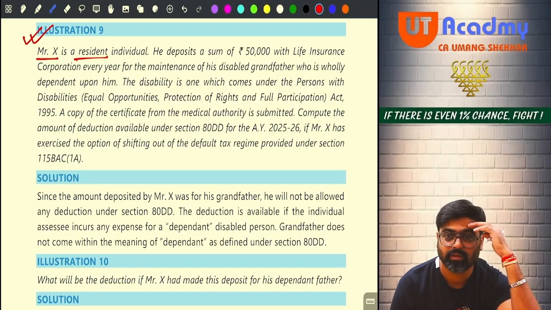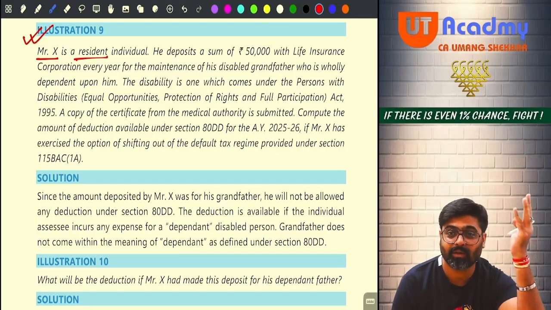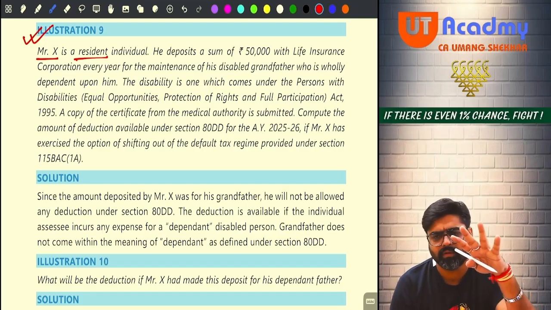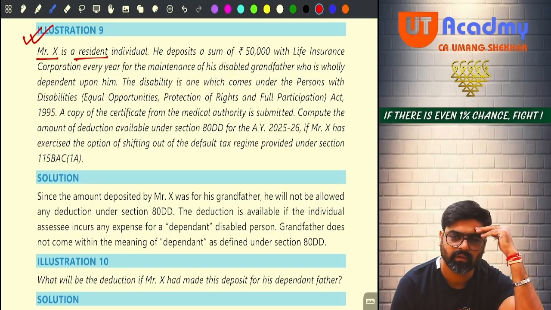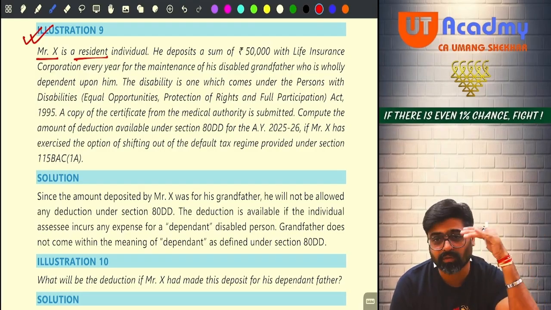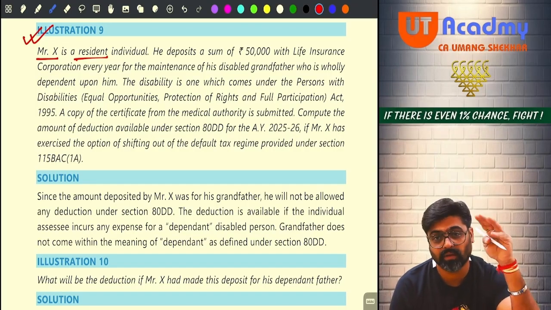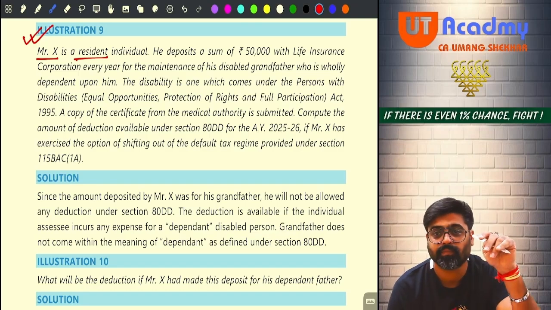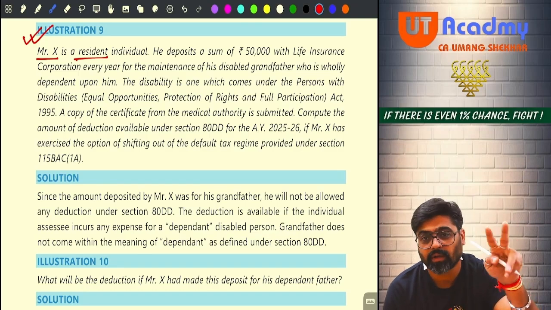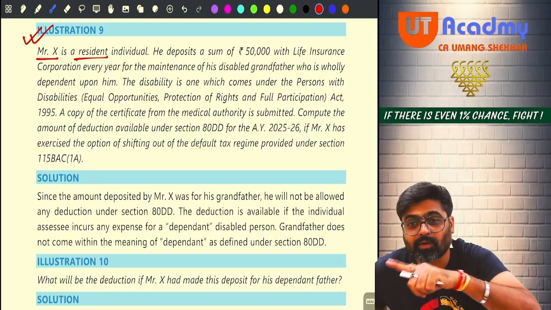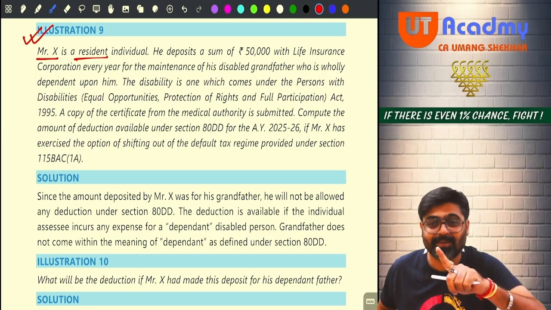There are many reasons. Number one, assessee is a non-resident. Number two, he cannot claim for grandfather. Yes or no? Now what if his grandfather is a resident? Then also he cannot claim, because for grandfather he cannot claim only. Getting my point? What if his grandfather is a resident? He cannot claim. But what if resident father, non-resident father? Still he cannot claim because he is still a non-resident. The information I have not changed.